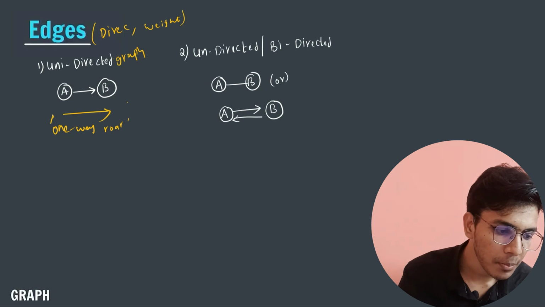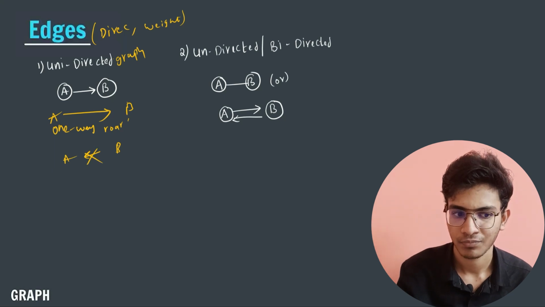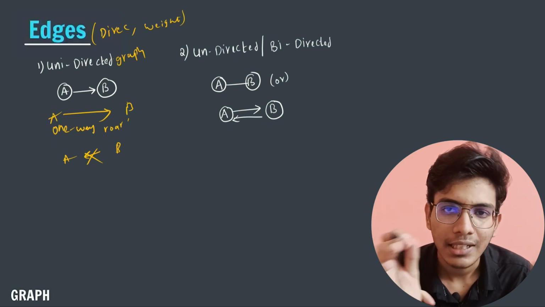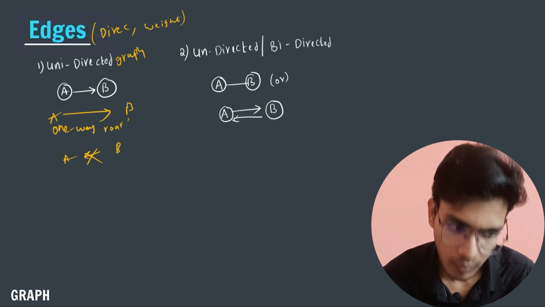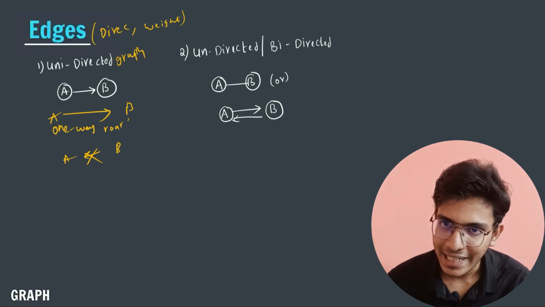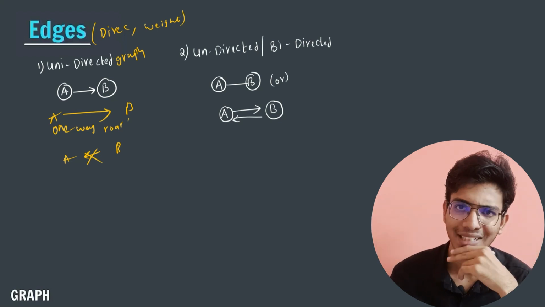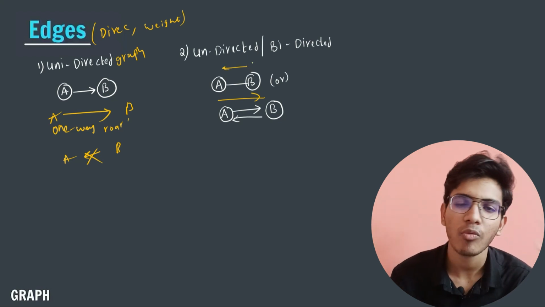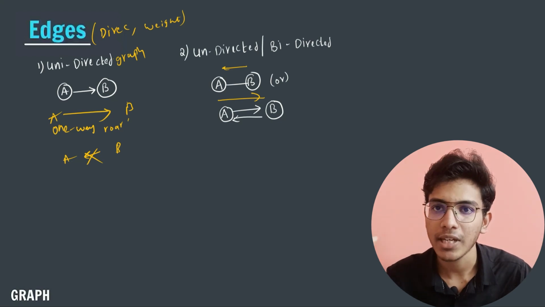Here I can travel from A to B, but I can't travel from B to A because there is no direction like this. So if in a graph the direction is given, then it is telling us that the overall travel set is restricted in some sense. Okay, so this is the first type of graph based on direction, and the second type is undirected, or you can say bidirected. In bidirected or undirected, both are basically the same. Here you can travel in any way you want. You can travel from A to B, B to A, whatever you want, right? So these are the two different types of graphs based on direction.